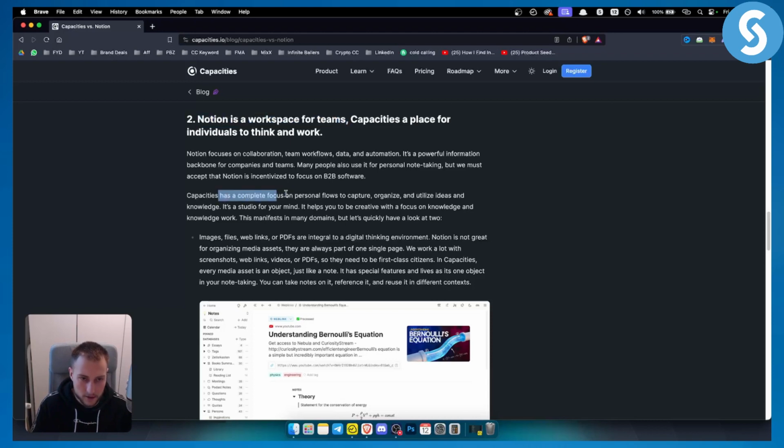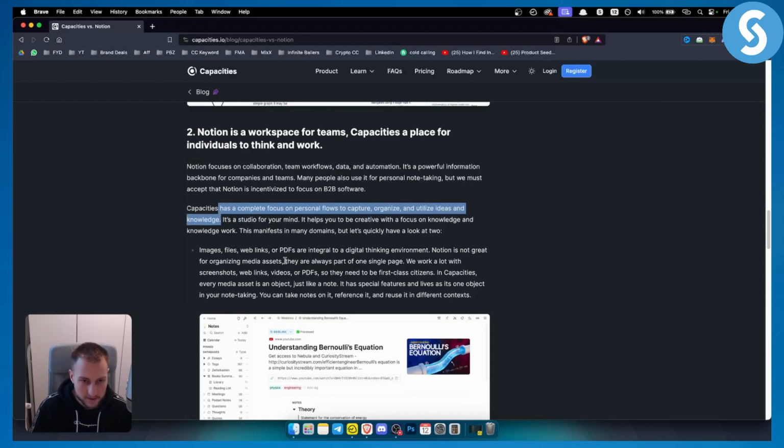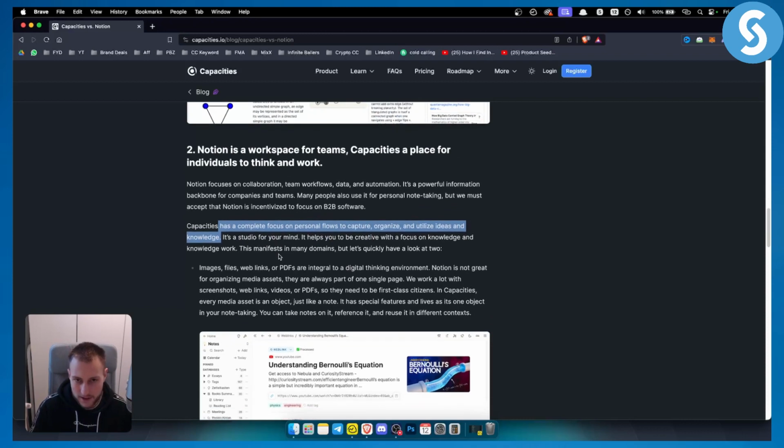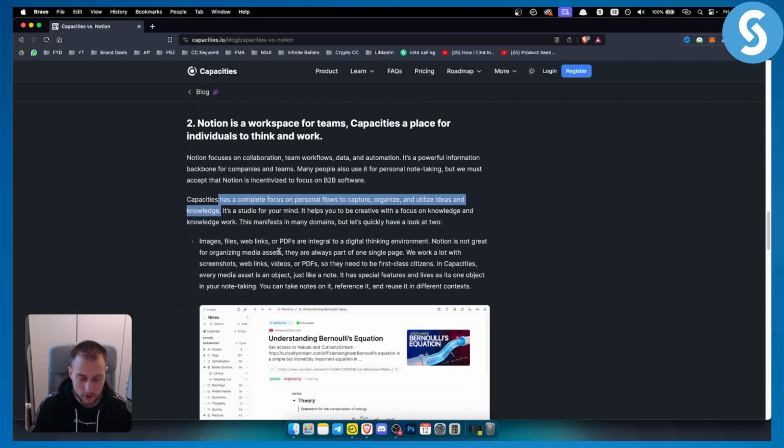Capacities has a complete focus on personal flows to capture, organize, and utilize ideas and knowledge. It's more of a mind map, right? Based on this, you already know which application is for you. Again, Notion is basically a workspace for teams to organize the work, the teams, and the workflows for each and every individual, because it has a database. On the other hand, Capacities is a place for individuals to work and think.